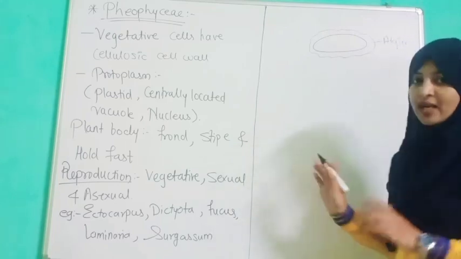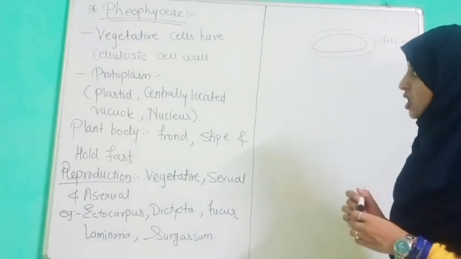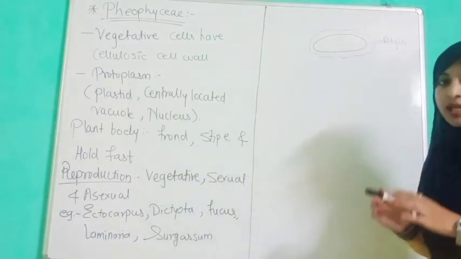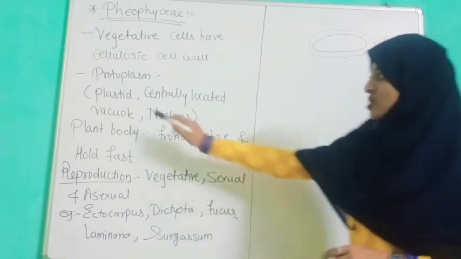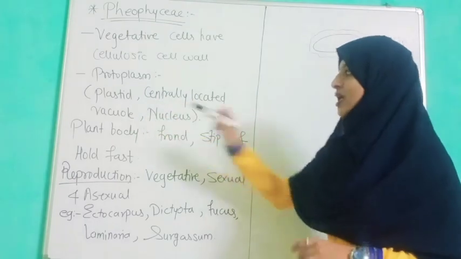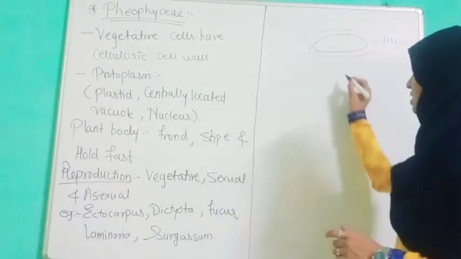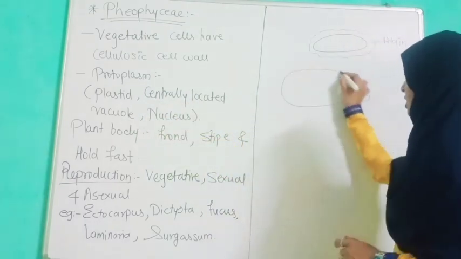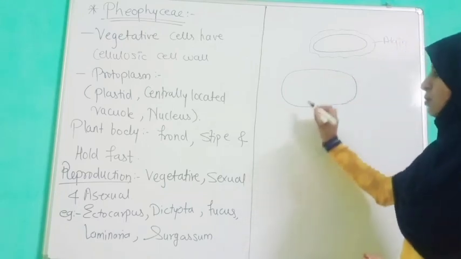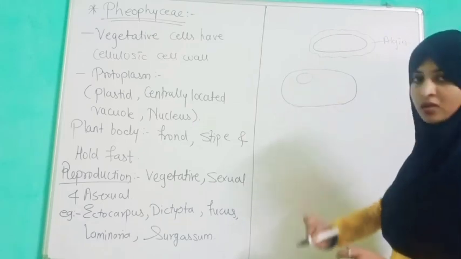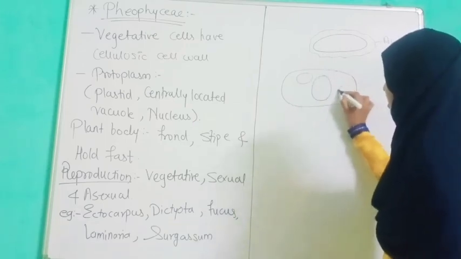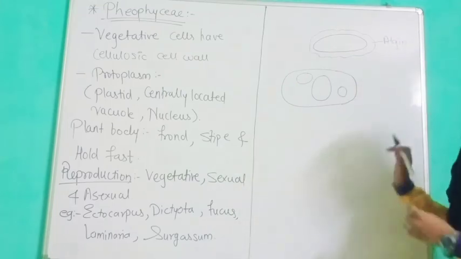This gelatinous substance is known as algae. They have told that the protoplasm, meaning the liquid content inside the cell, has a plastid, meaning chloroplast, a centrally located vacuole and a nucleus. If you look at the structure, it is in this manner: the plastid is present, with a centrally located vacuole and the nucleus at the side of the cell.